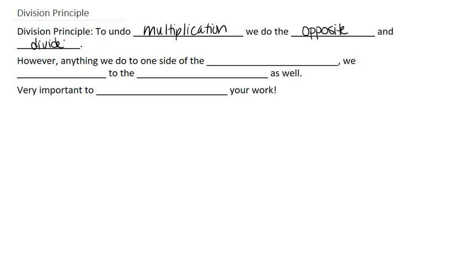However, anything we do to one side of the equal sign or one side of the equation, we must do to the other side as well. And it's very important to show all your work. So let's look at the first example.